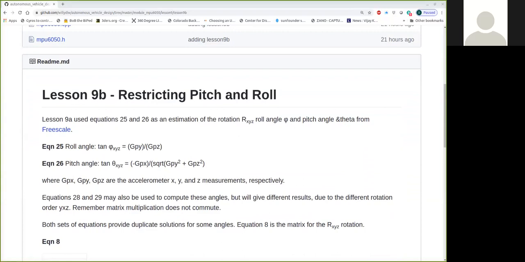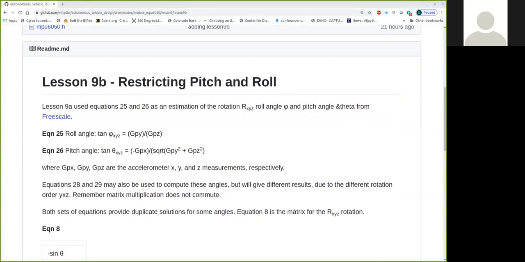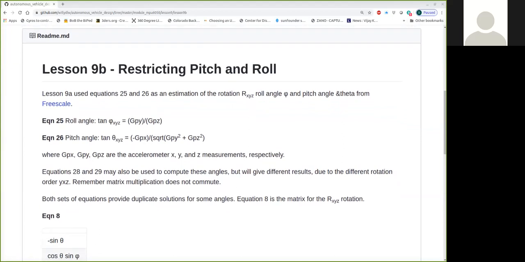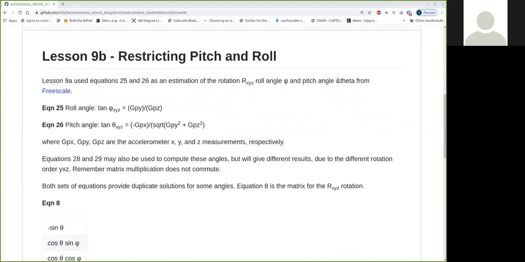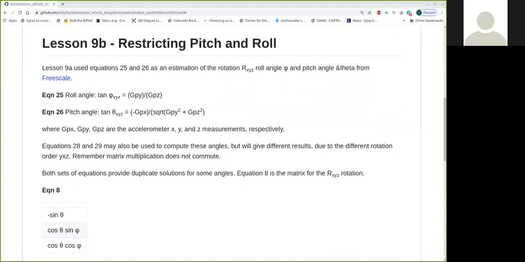So we had used equations 25 and 26 as an estimation of the rotation in the XYZ frame, in this order, to determine the roll angle phi and the pitch angle theta. Here are the two formulas to remind you for the roll and the pitch angle, and we're using the accelerometer measurements GPY, GPZ, GPX.